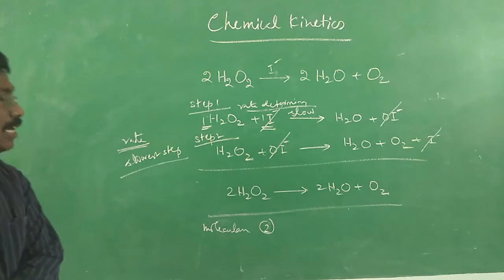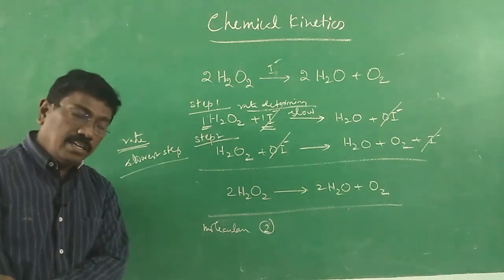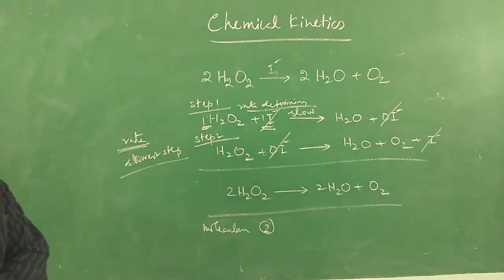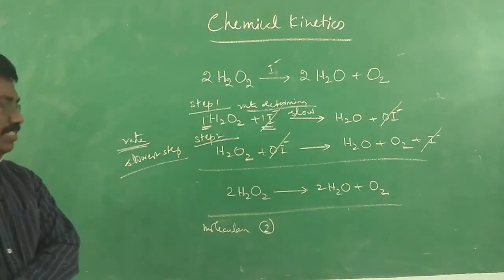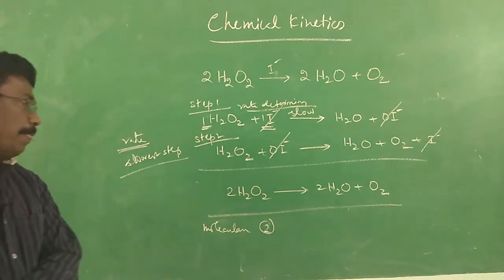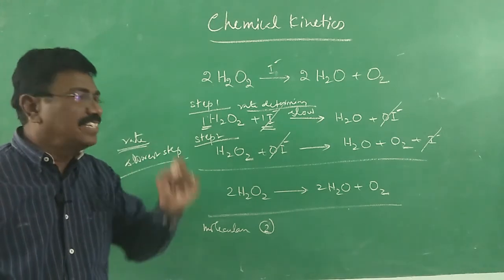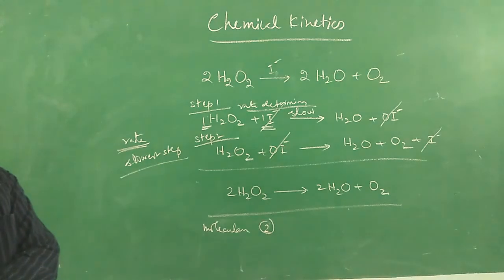So molecularity is the number of atoms, ions, or any particular species which are getting involved in the reaction to form the product. Number of molecules or ions or any distinguished chemical species which are involved in the chemical reaction to form the product, that is said to be molecularity. But order, what decides the rate of the reaction? The experimentally determined rate equation gives the order. All right. So now let us go into the difference between order and molecularity of the reaction.